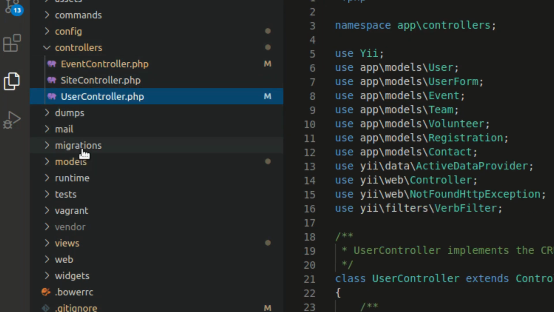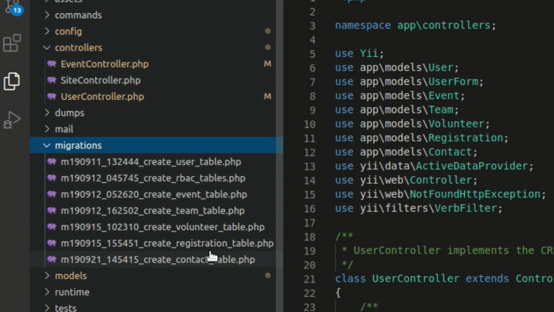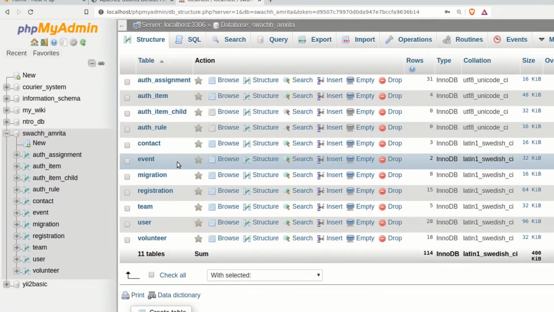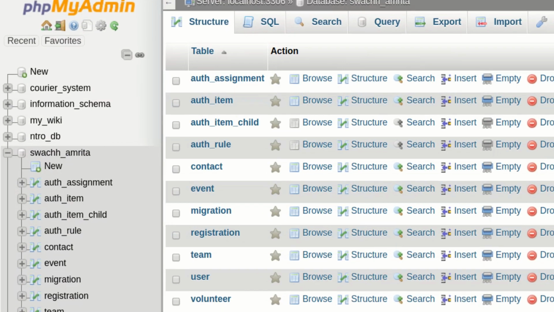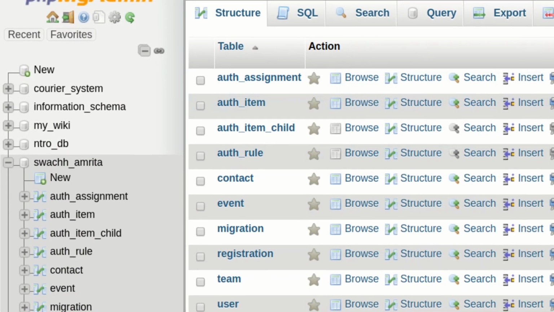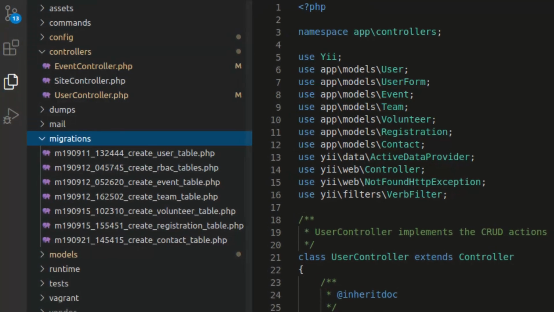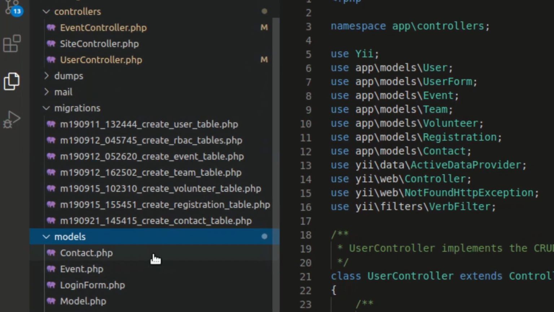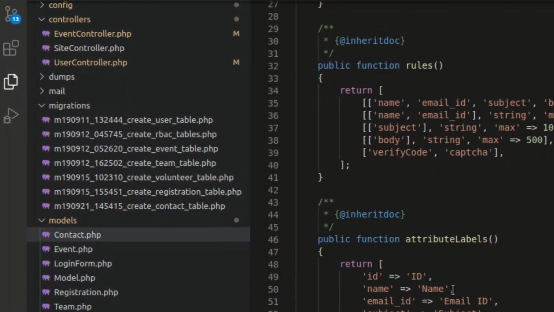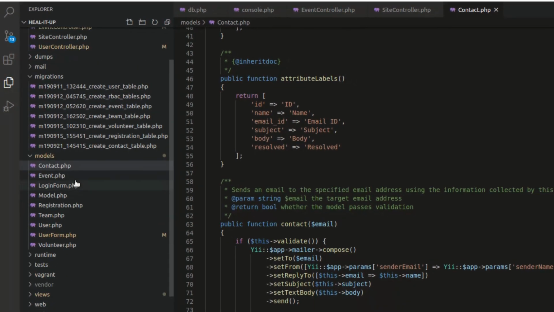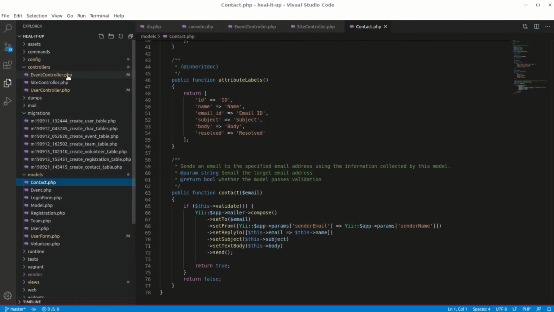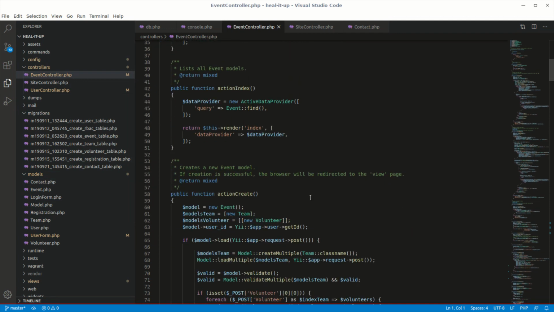First of all, the migrations are written for all the tables, and these you can see in phpMyAdmin. These are all the tables which are there in our application. Then we create models with all the attributes, functions, and validations. These models will be called in these controllers as needed, and these models are sent to views.